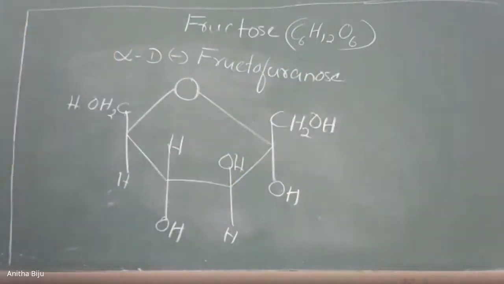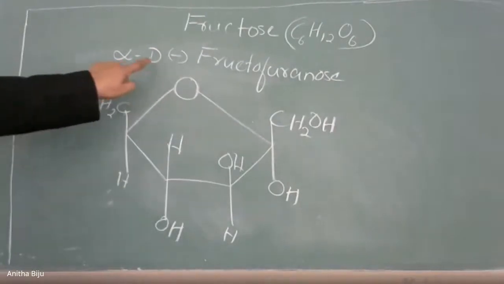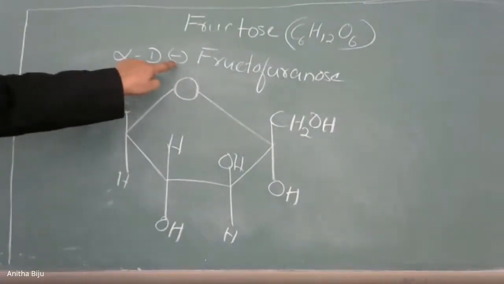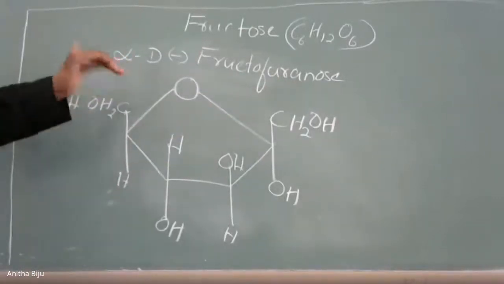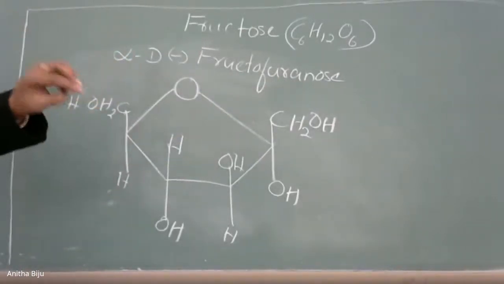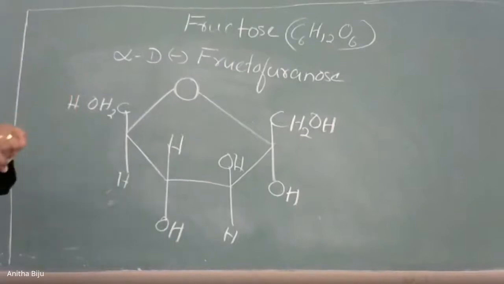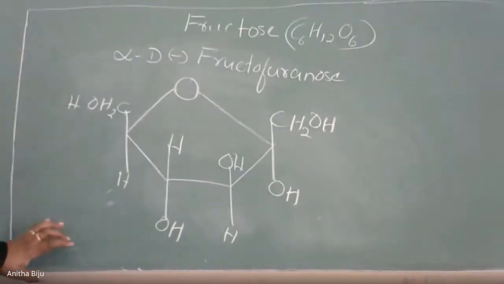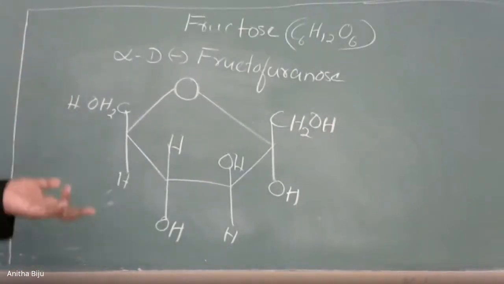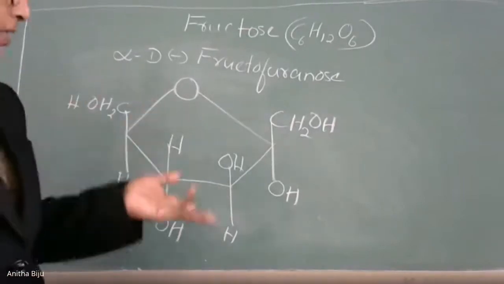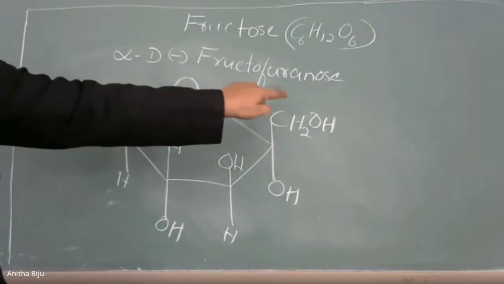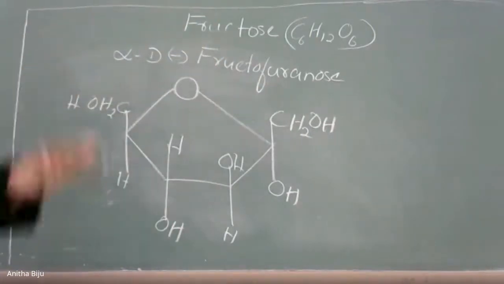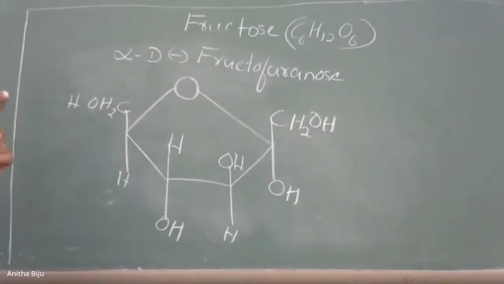This is the actual name. Okay, alpha D minus fructofuranose. Every term, every symbol has a proper meaning. This is the alpha form only. Now, how to draw a beta form from the same? Beta D minus fructofuranose is also there. It differs only in one particular carbon.